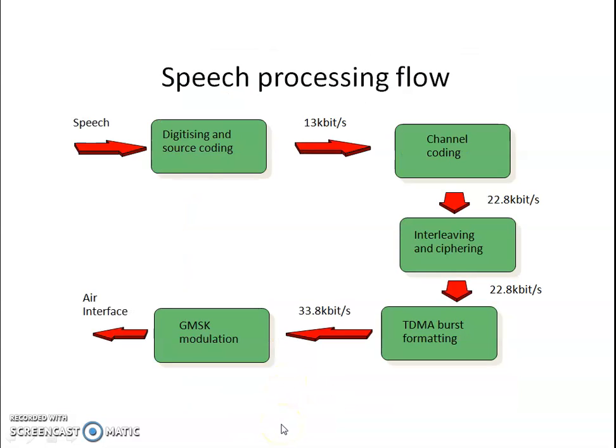This is, we can say, the general flow of speech processing. The same things which I explained in the previous slide can be integrated here again to understand it better. So it is speech, then digitizing and source coding, getting 13 kbps, channel coding 22.8, then interleaving and ciphering, maintaining the rate at 22.8 kbps. Then there will be TDMA burst formatting, which brings it to 33.8 kbps, and that 33.8 will get modulated on GMSK, and the air interface will be ready with 270 kbps.